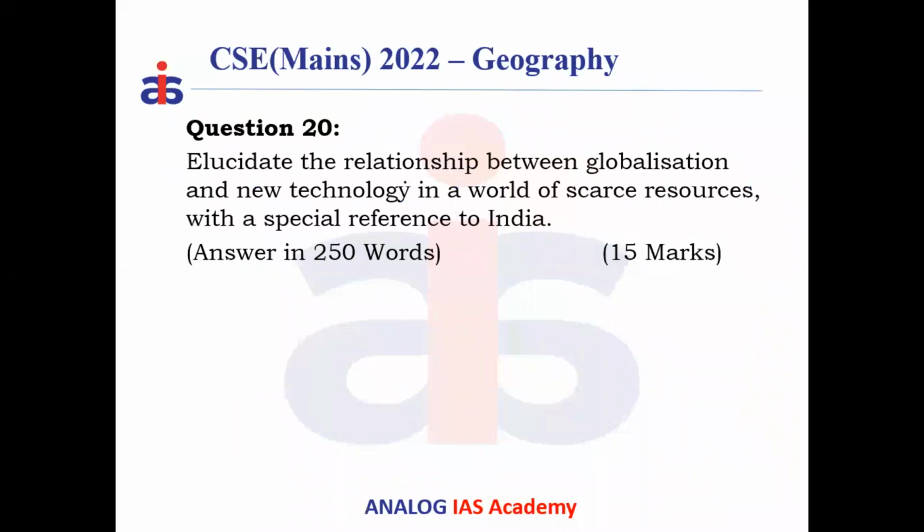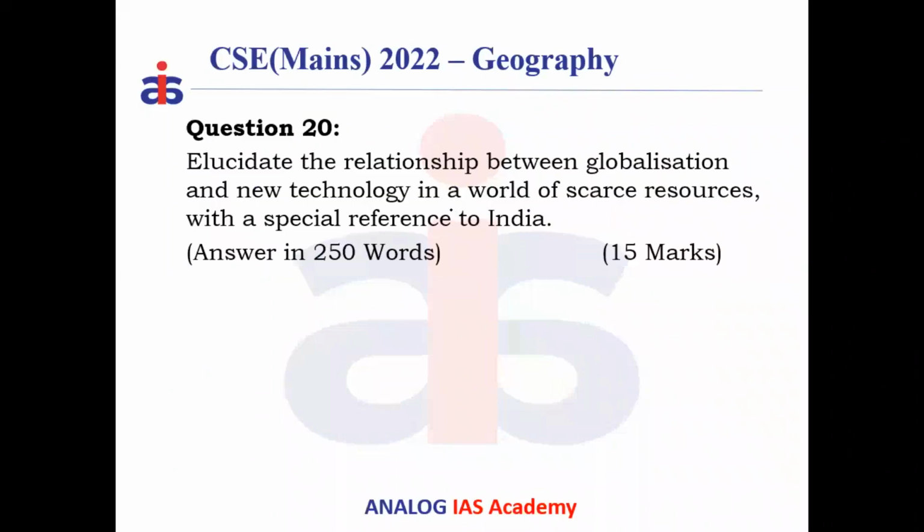Next, the last question is: elucidate the relationship between globalization and new technologies in the world of scarce resources. But guys, here the demand is what is globalization, and how these new technologies in the world are proliferated by globalization to overcome the issues of scarce resources, and we have to give the reference to India.